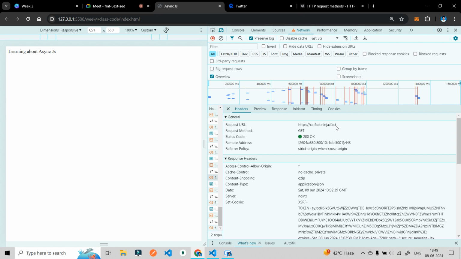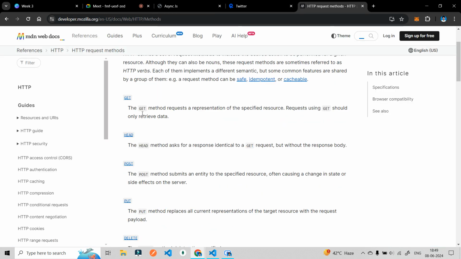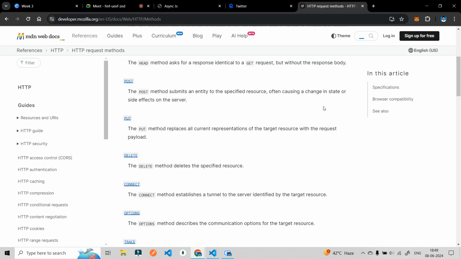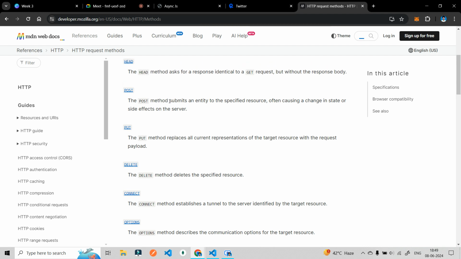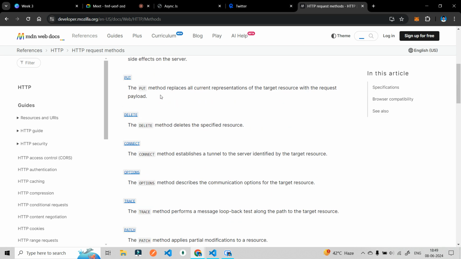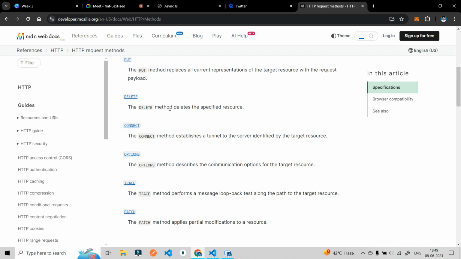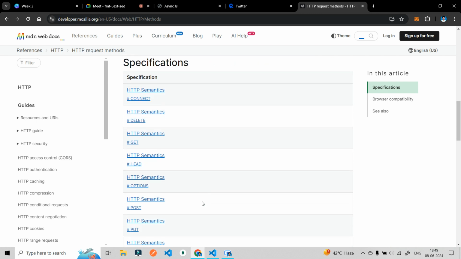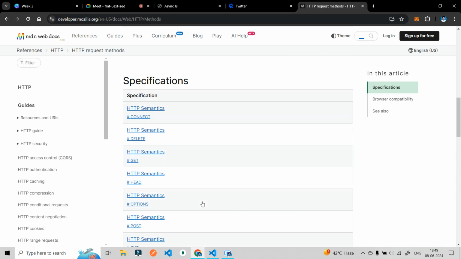In a similar manner, a request using get should only retrieve data, whereas post submits an entity to the specified resource. In a simple manner, put is to update; it replaces all current representations of the target. Delete means delete the specified data in this API. There are so many APIs, but all these are the methods.